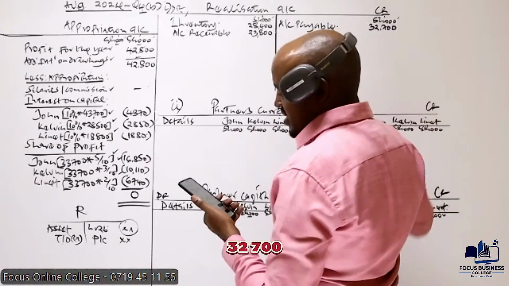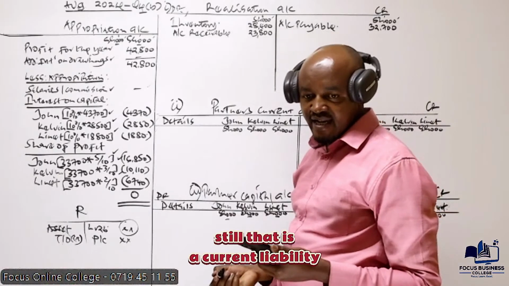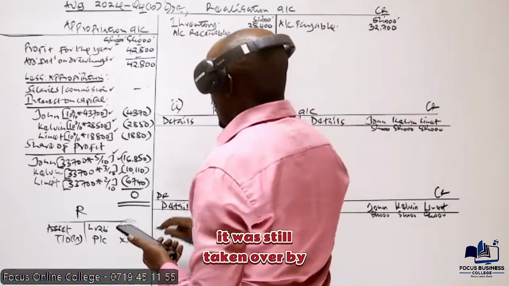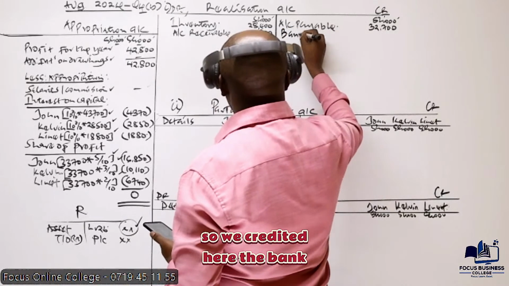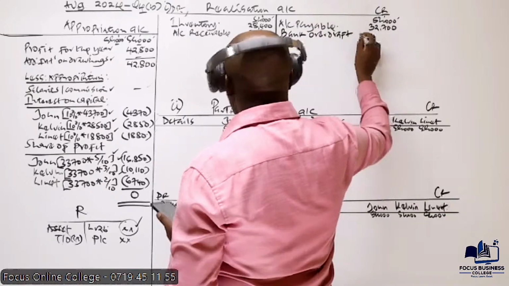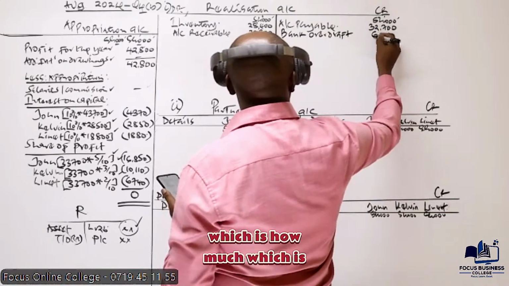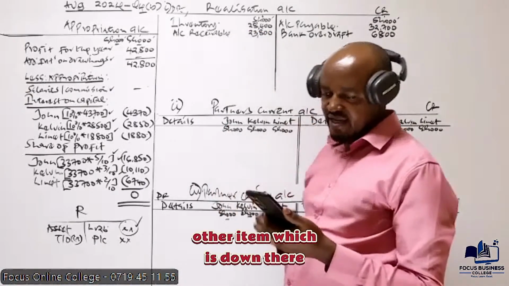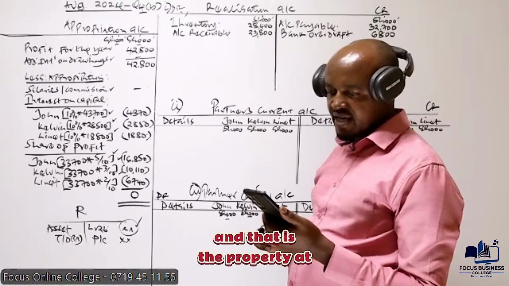Below that, we have bank overdraft. That is a current liability. As per note number 4, it was taken over by the new company. So we credit it here. The bank overdraft, which is how much? Which is 68. So then we go to the other item, which is down here, and that is the property at carrying amount.